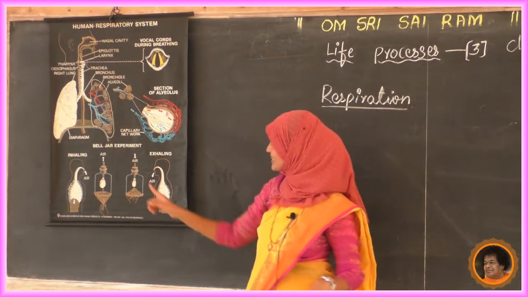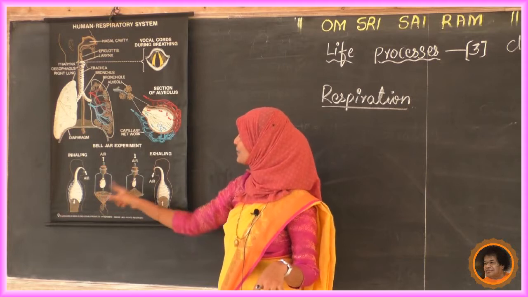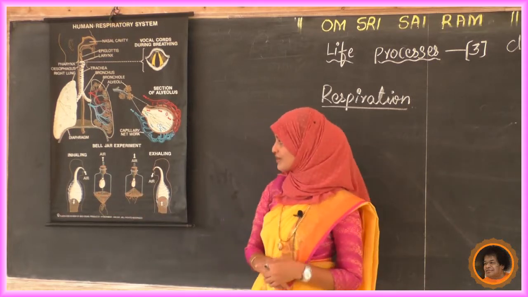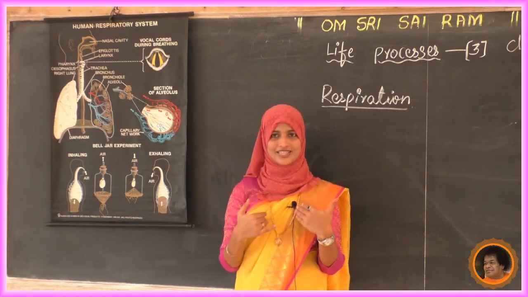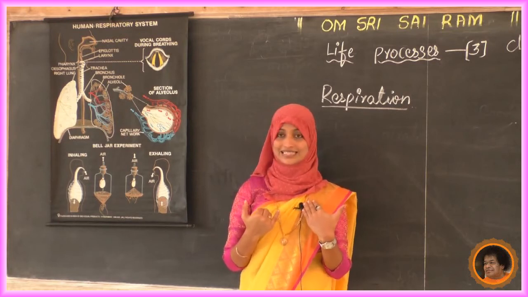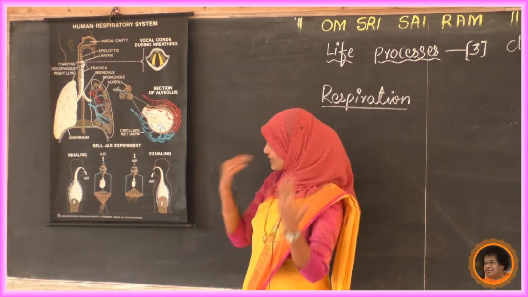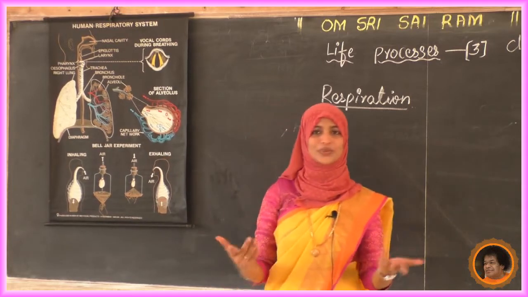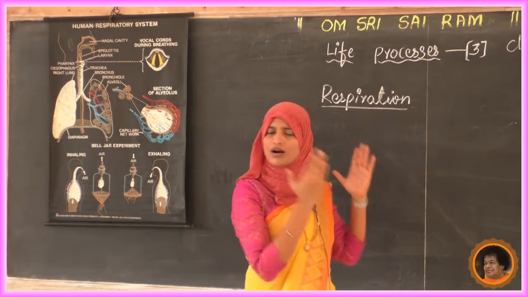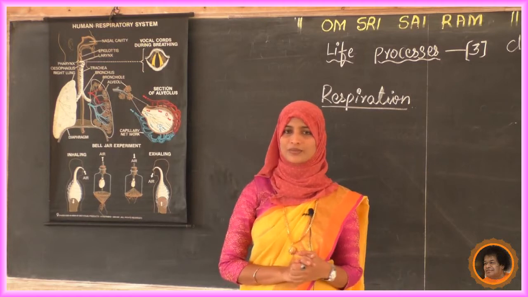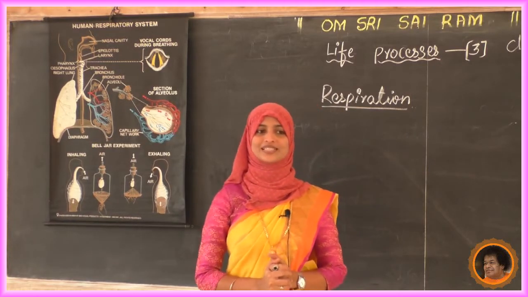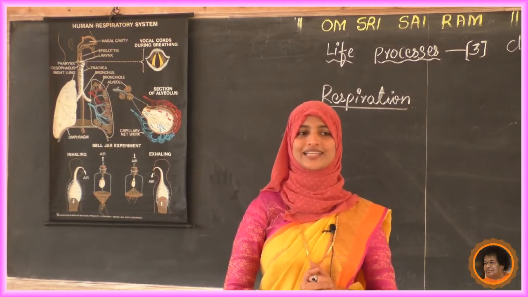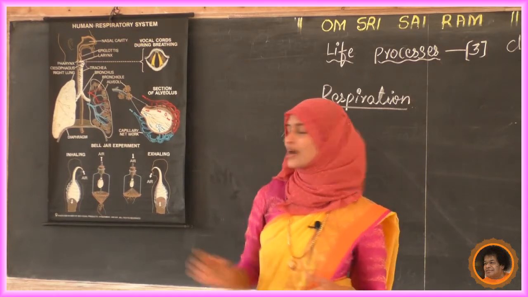We come to know that the same thing happens in our body also. When we are taking in oxygen or other gas, it is called inhaling. When we are giving out air, it is called exhaling. So we know that. Write down all the different parts that come under this. Next, what will happen? After that, what happened?